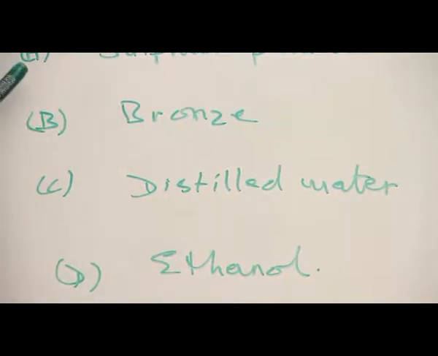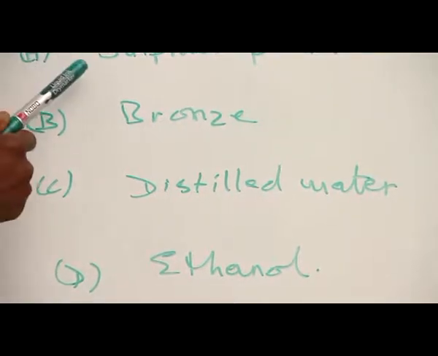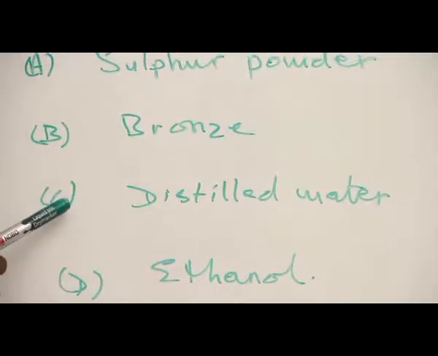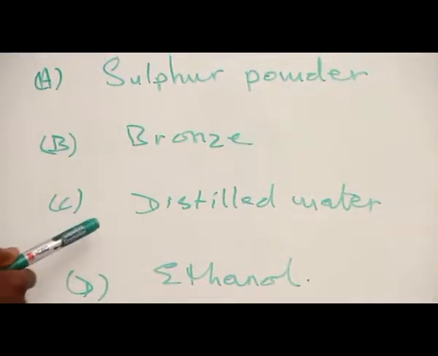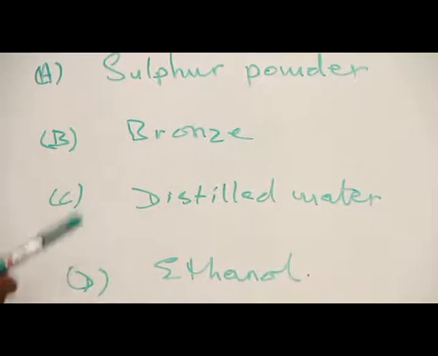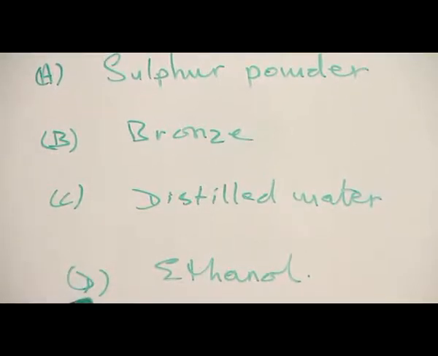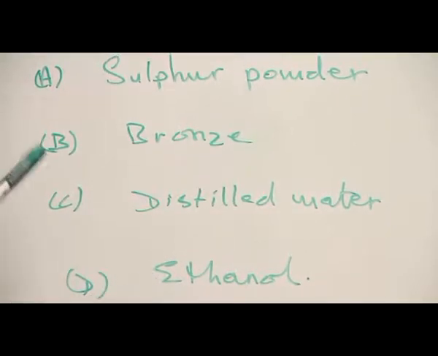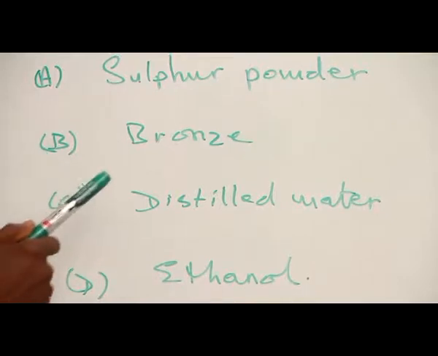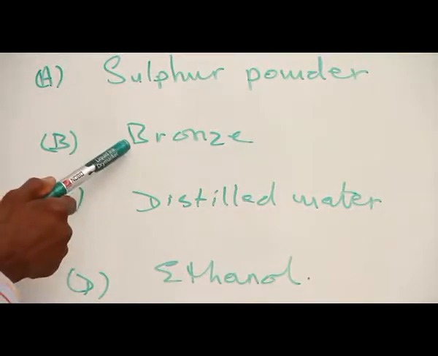Option A is wrong. Sulfur powder, sulfur is an element. Option C is equally wrong. Distilled water is a compound. Option D is equally wrong. Ethanol is a compound. The only mixture on the board is B, which is the correct option.